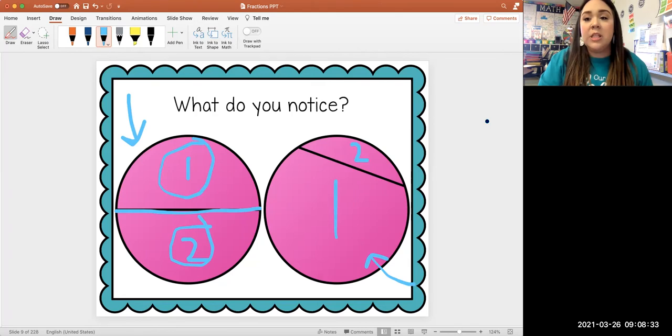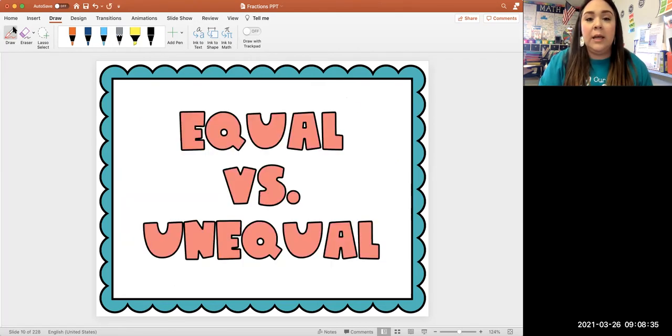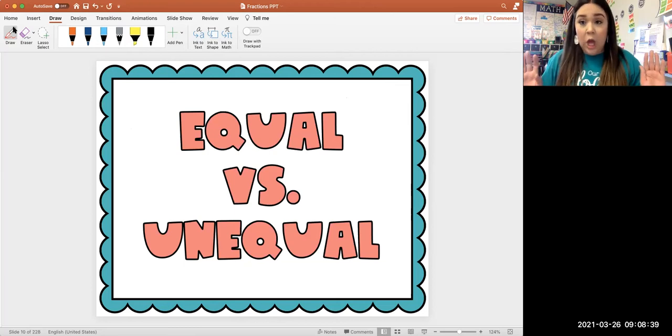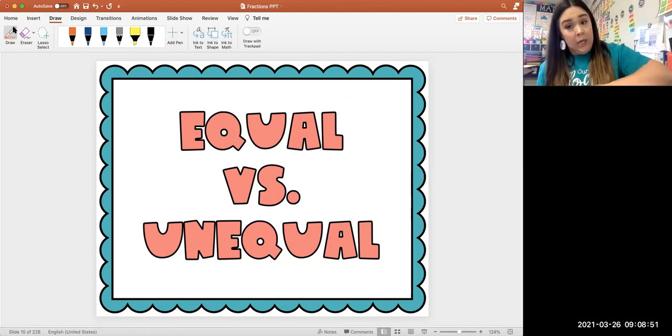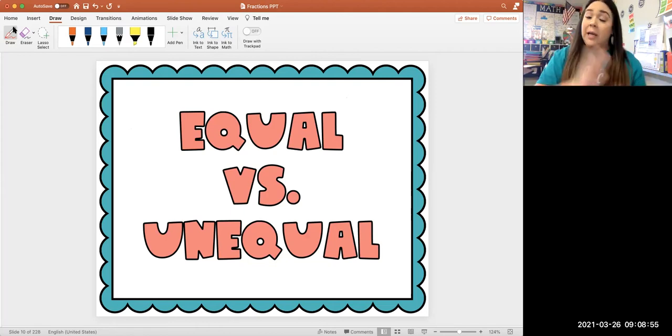Okay. Let's go to the next one. Now, today we're spending time doing equal versus unequal. You're going to look at different shapes. We're going to cut them apart, different objects, and we're going to determine when we made that partition or that cut, that slice, was that equal or was it unequal? Okay, so that's your goal. You're going to determine, was it equal or unequal?